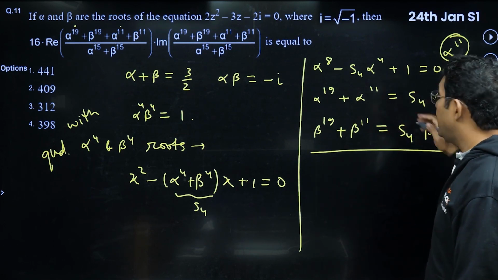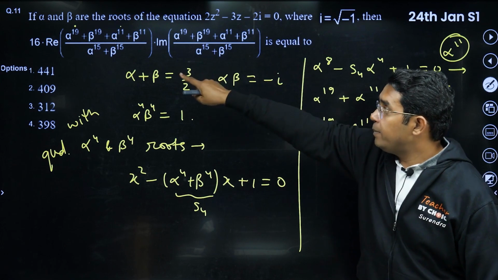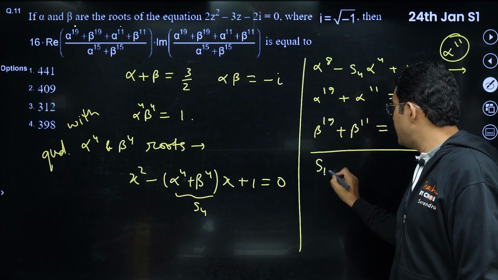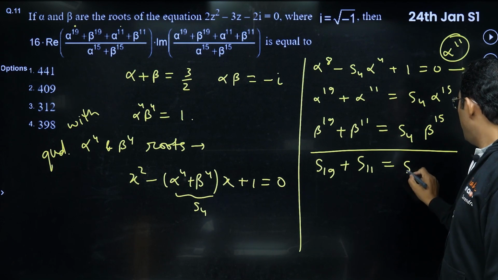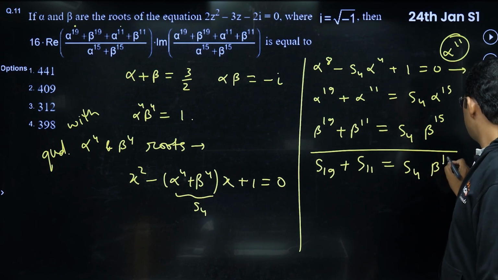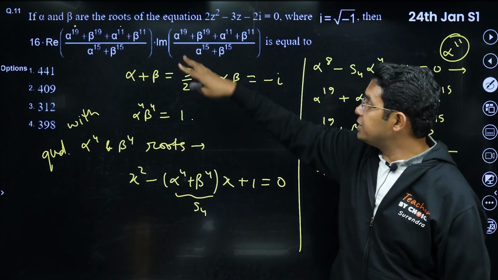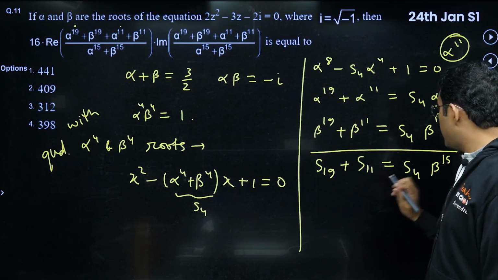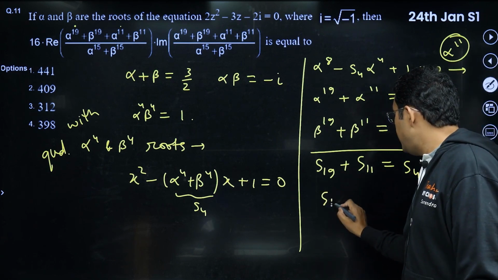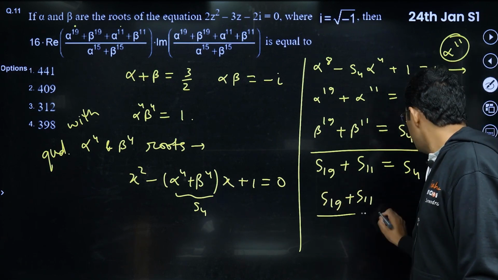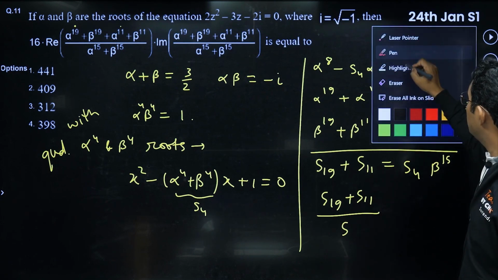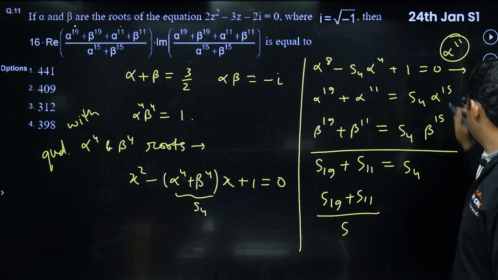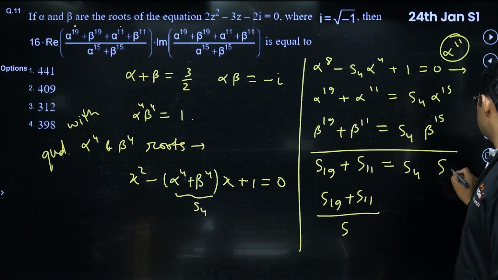Now if you add them, alpha power 19 plus beta power 19, let me call that S19, plus S11 will be equal to S4 times S15 actually. Now you can see this expression for which the real and imaginary part is sought is nothing but S19 plus S11 upon